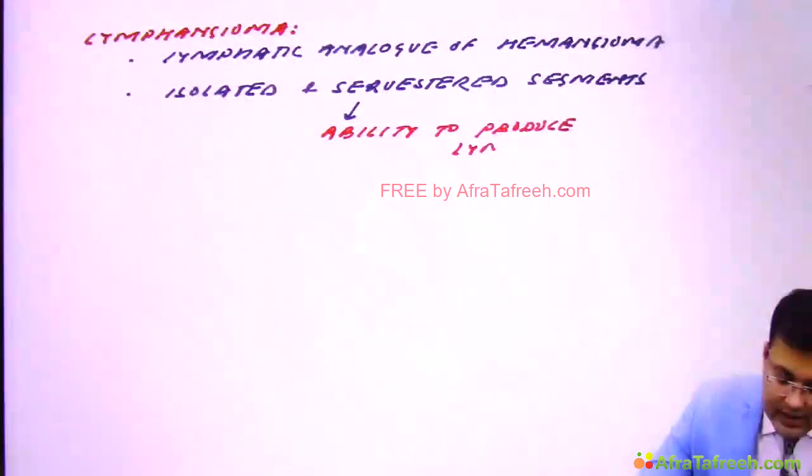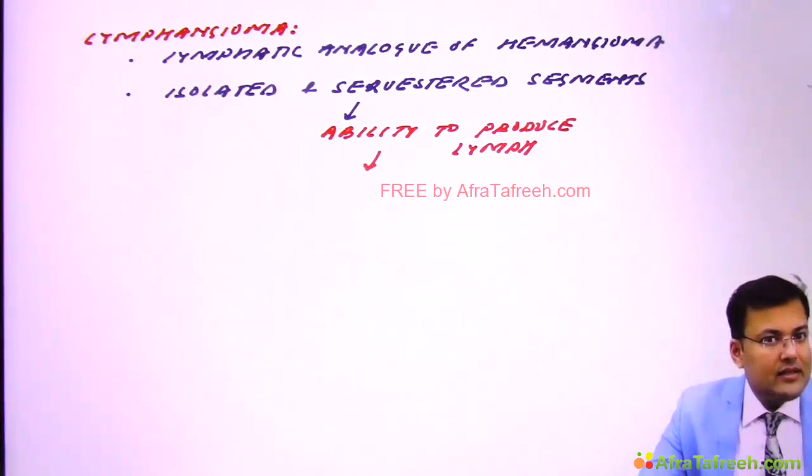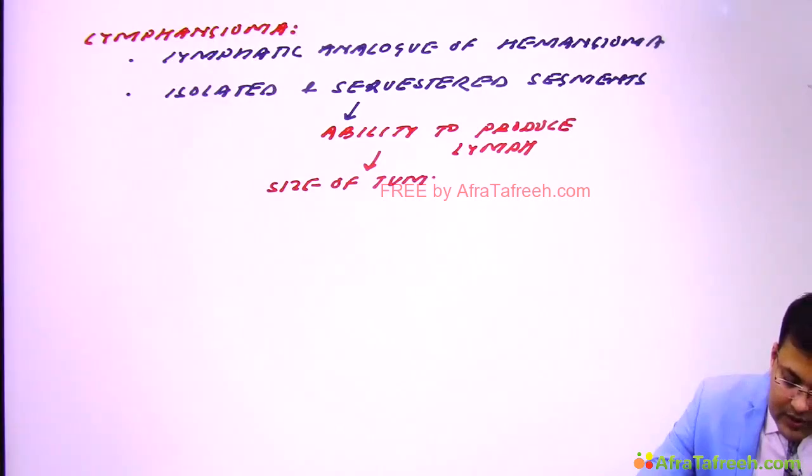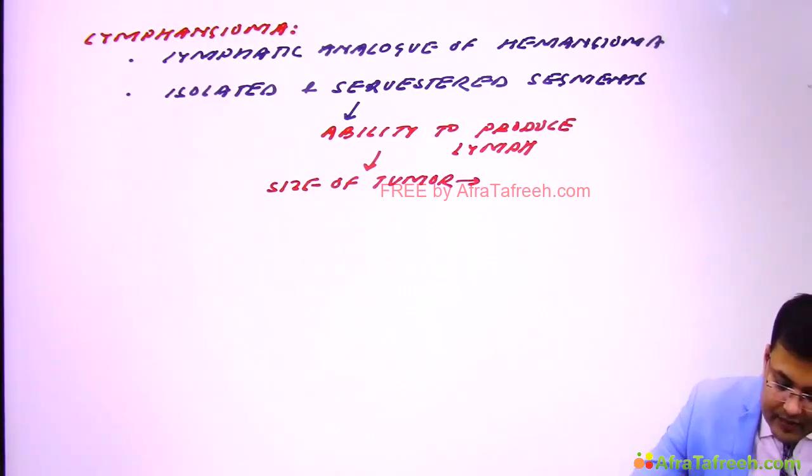They have retained the ability to produce lymph. So lymph production occurs, and this lymph starts collecting in the cystic tumor. So the size of the cystic tumor keeps on increasing.